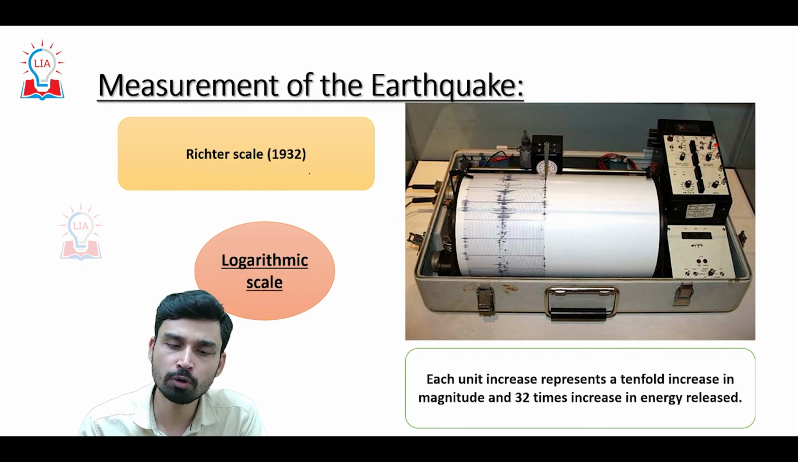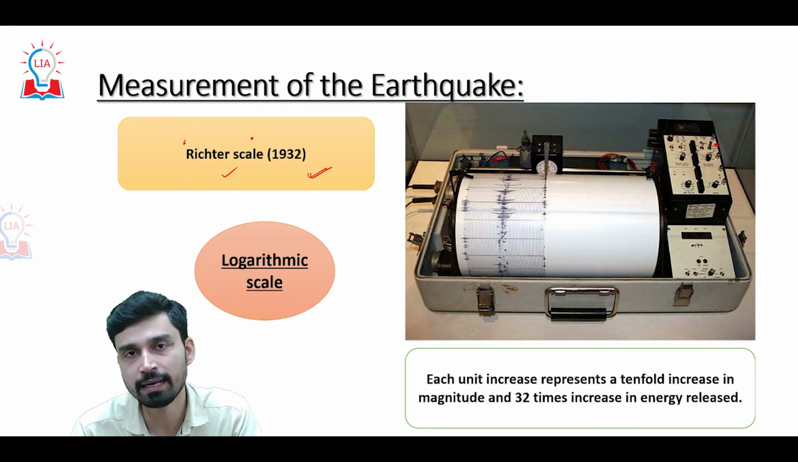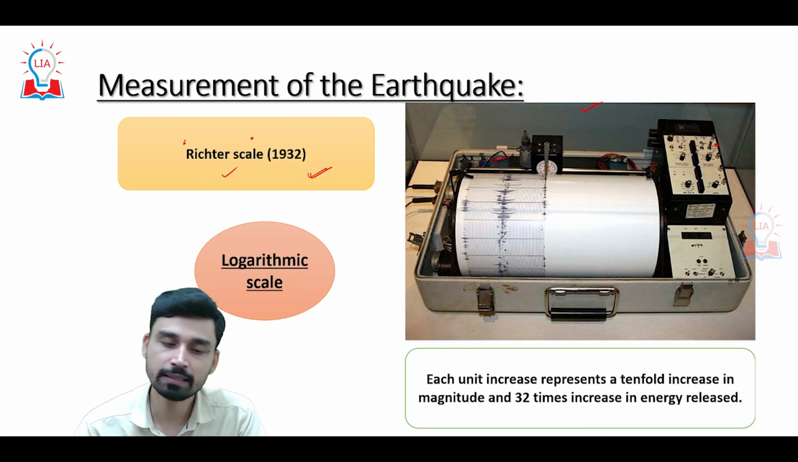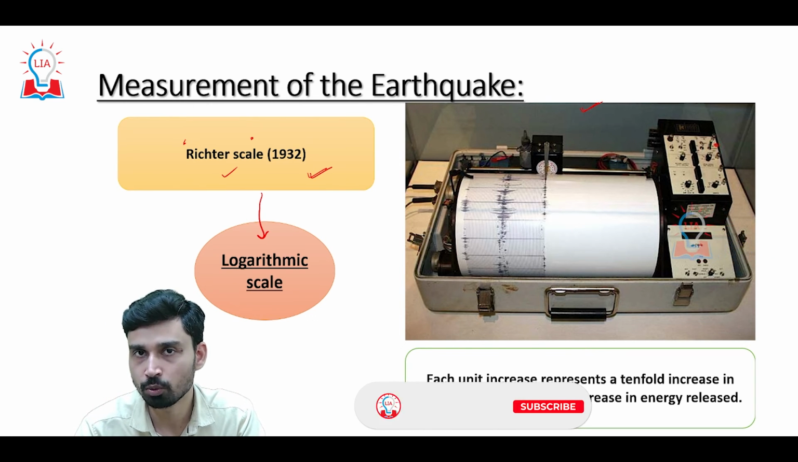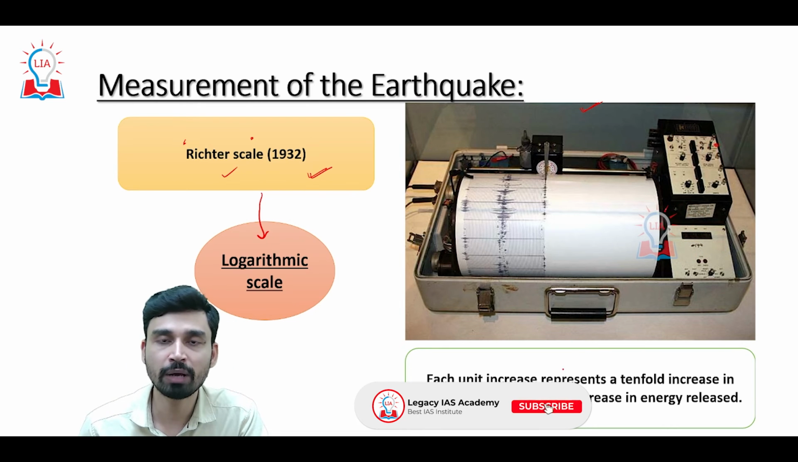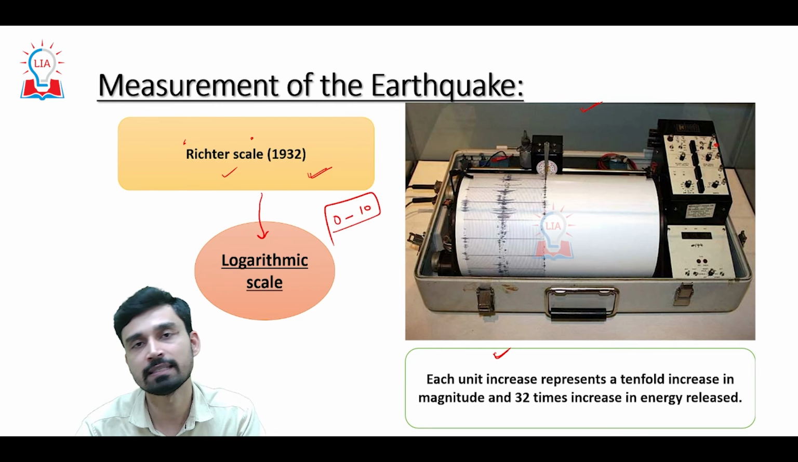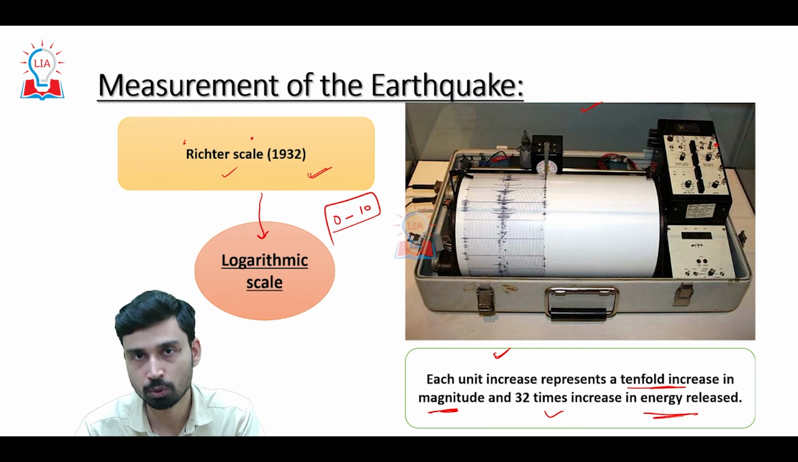First of all, in the year 1932, a scale was developed which is called the Richter scale. A Richter scale takes help of an instrument called a seismograph. The Richter scale is an example of a logarithmic scale and measures the magnitude of the earthquake. We also have to keep in mind that the Richter scale is measured on a value of 0 to 10, and every unit increase on the Richter scale represents a 10-fold increase in the magnitude of the earthquake and a 32 times increase in the energy released as a result of the earthquake.